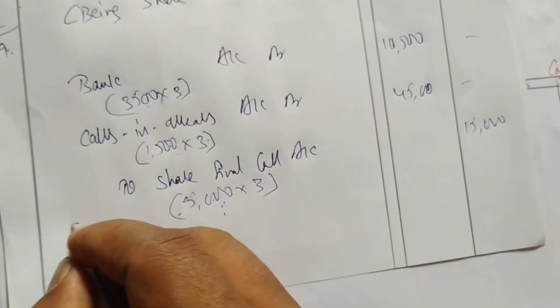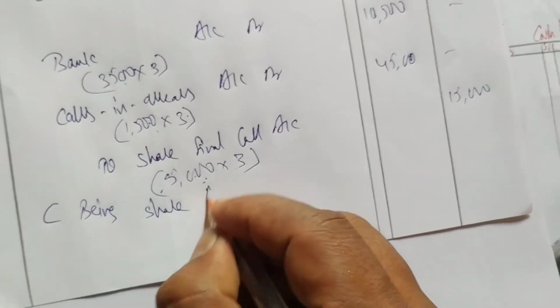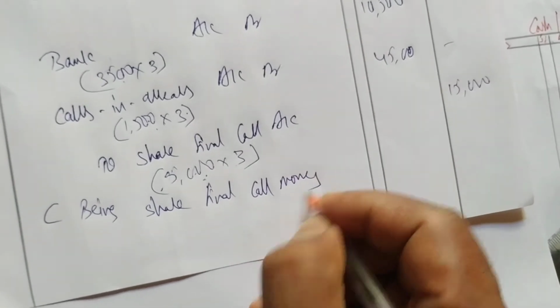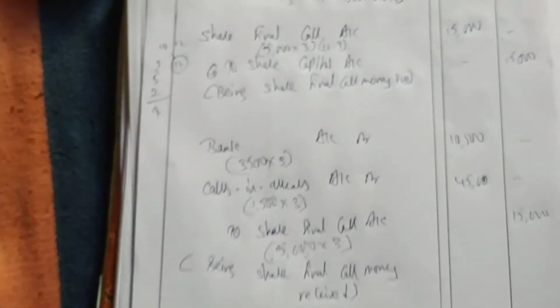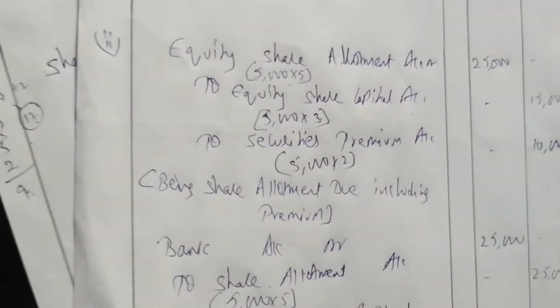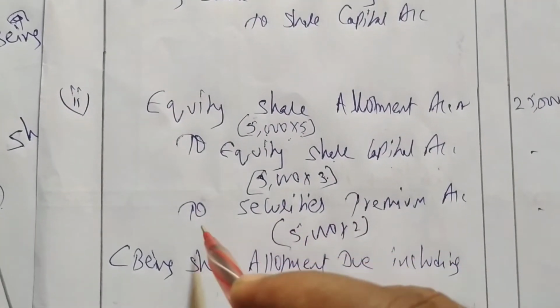So let me write here, being share final call money received. So we have written the entries. Now be careful. Premium will be at the time of due. This is important. Premium will be at the time of allotment, due entry. Here we have written premium.